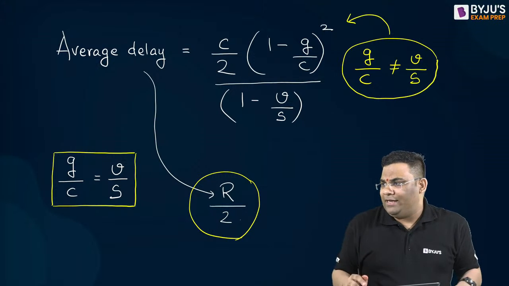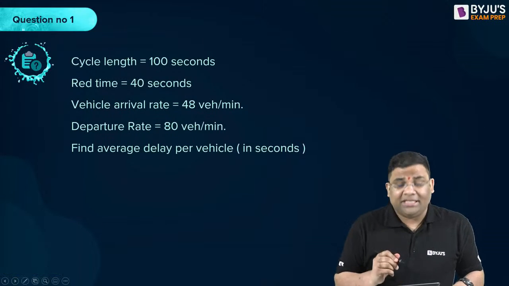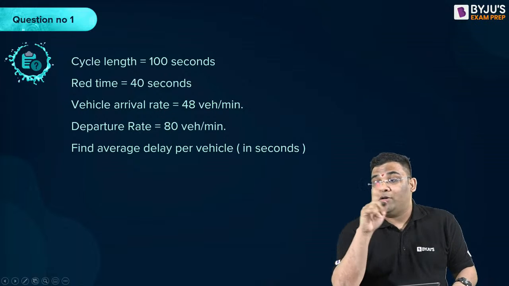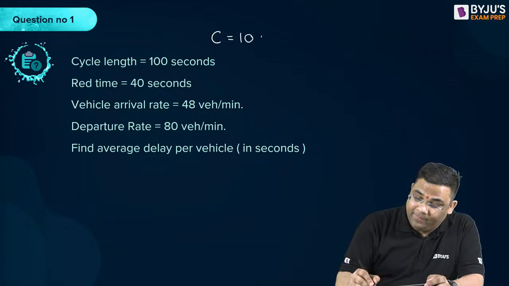So let us solve questions. That's it. That was the thing. Let us solve some questions. So this is your first question. The cycle length is given. I will solve 2 questions for you. Then you will solve 1 question for me. Cycle length is given as 100. The red time is given as 40 seconds.